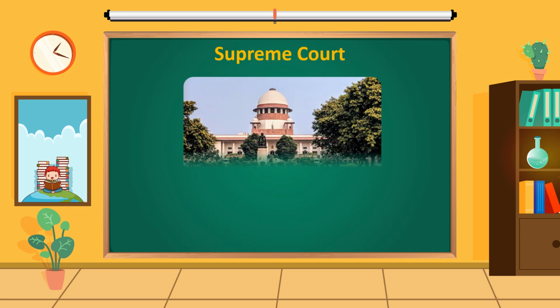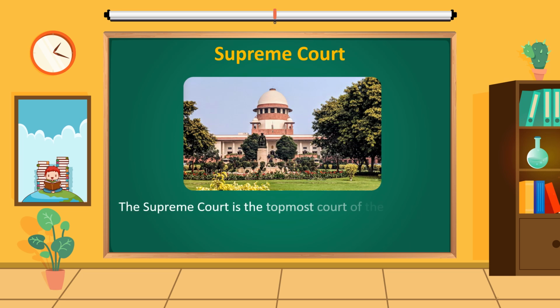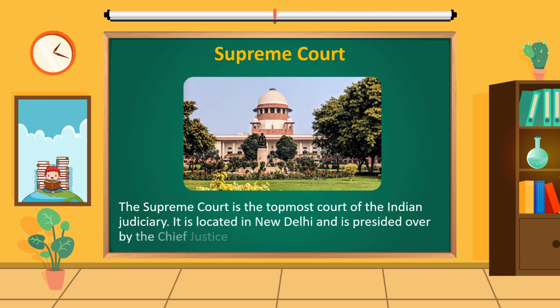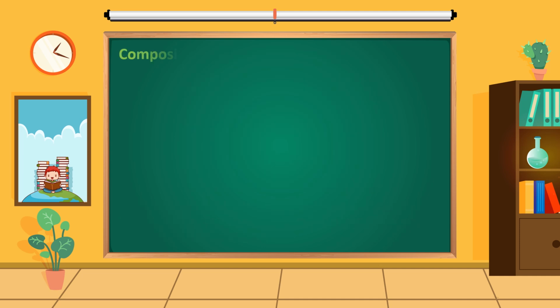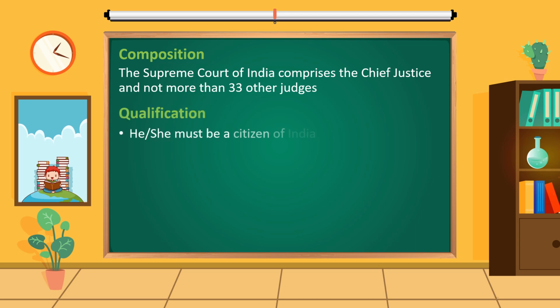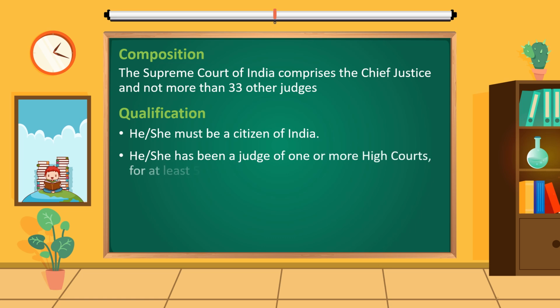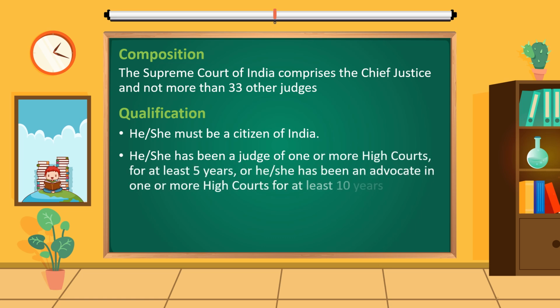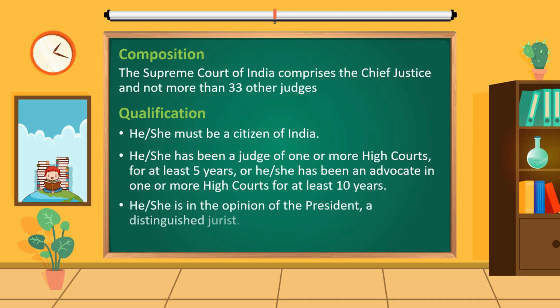Supreme Court. The Supreme Court is the topmost court of the Indian judiciary. It is located in New Delhi and is presided over by the Chief Justice of India. Composition: the Supreme Court of India comprises the Chief Justice and not more than 33 other judges. Qualification: he or she must be a citizen of India, and has been a judge of one or more high courts for at least 5 years, or has been an advocate in one or more high courts for at least 10 years, or is, in the opinion of the President, a distinguished jurist.